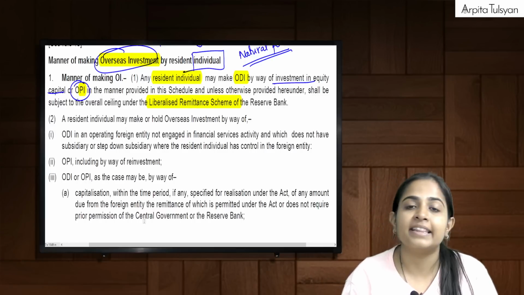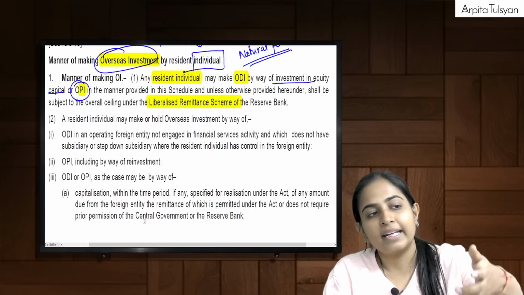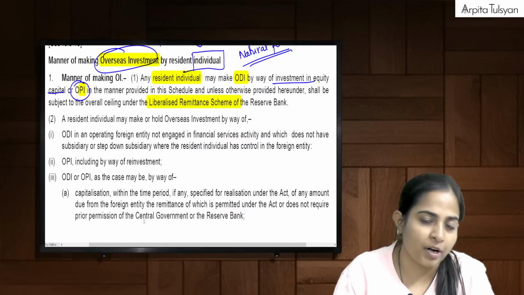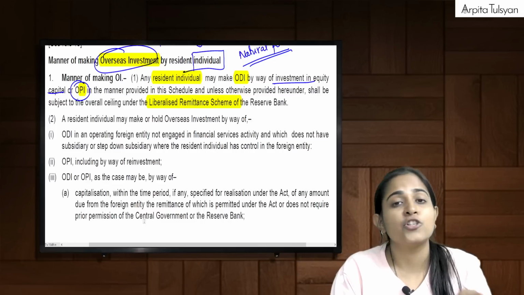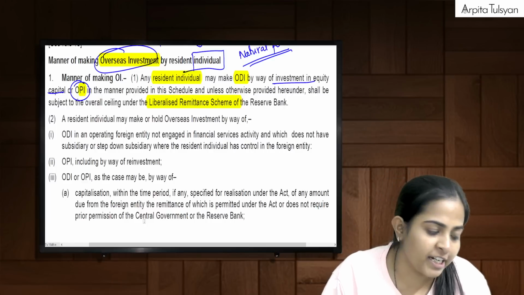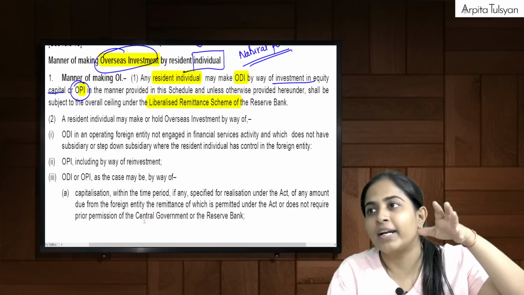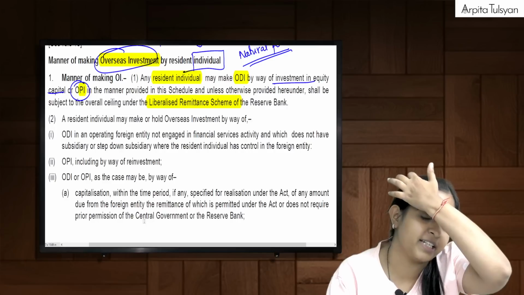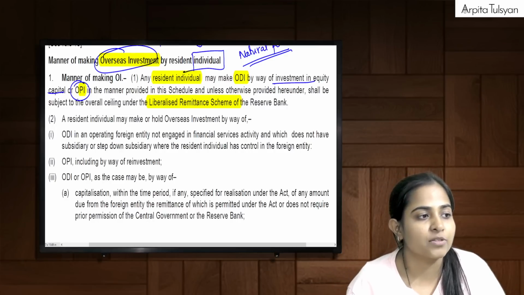Means where can the investment be made? Resident individual doing ODI in a foreign entity, non-financial activity, plus such entity should not have a subsidiary, and I should have control in that foreign entity. Control means those 3 points: power to appoint directors, power to influence the decision making and the policy decisions, etc. So this one is allowed.